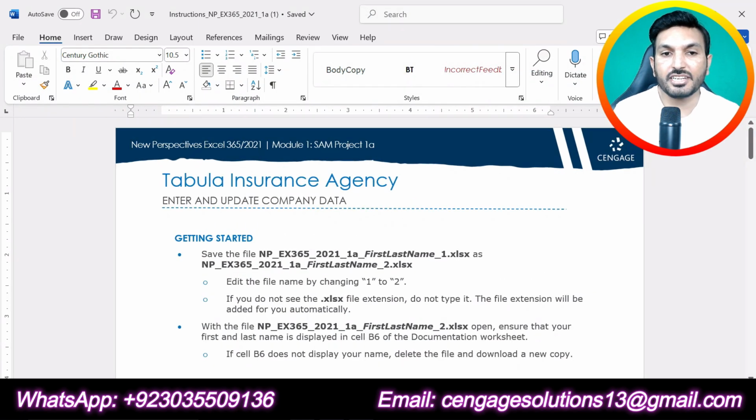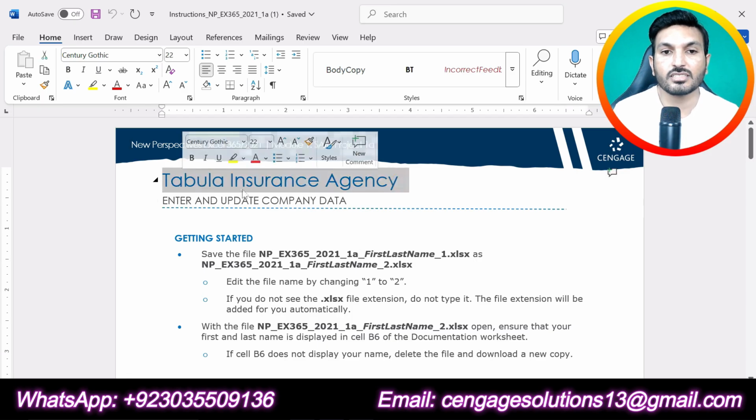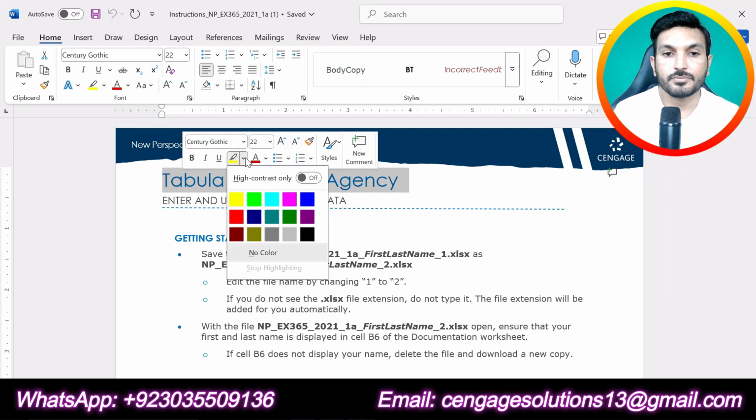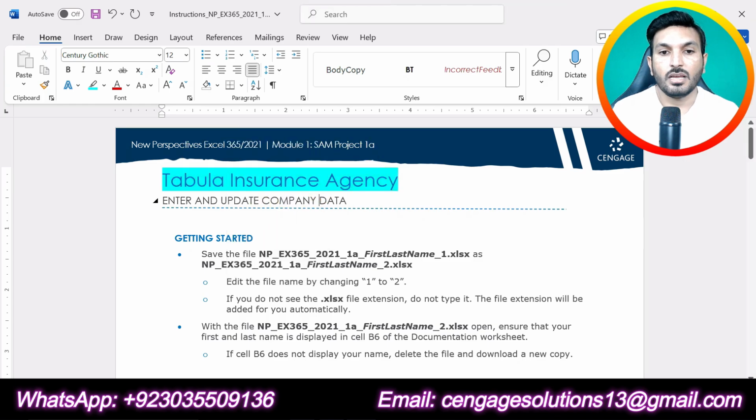New Perspectives Excel 365/2021 module 1 SAM project 1A. And the title of the assignment is Tabula Insurance Agency. That is the title of this assignment. And we are supposed to enter and update company data in this assignment.